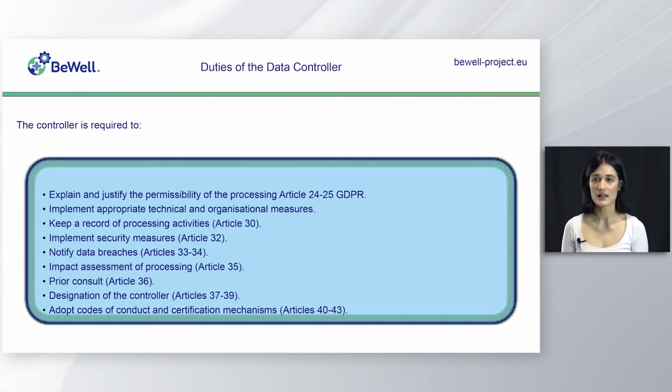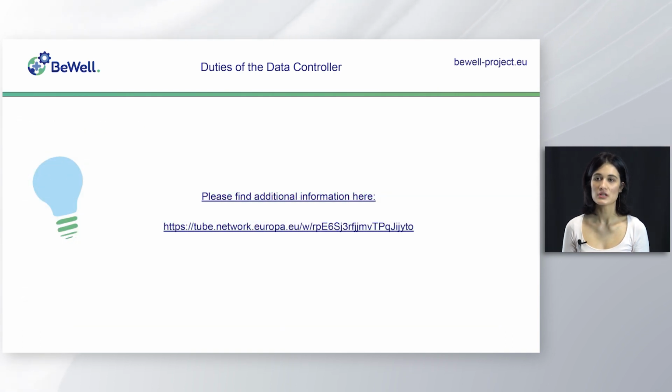Implement appropriate technical and organizational measures such as pseudonymization of data, minimizing the processing of data, and transparency regarding data operations and processing. Keep a record of processing activities. Consider the application of security measures. They must notify data breaches. Consider the impact assessment of processing. Ask for a prior consultation. Consider the designation of a data protection officer. Consider the adoption of codes of conduct and certification mechanisms. You can find additional information here.